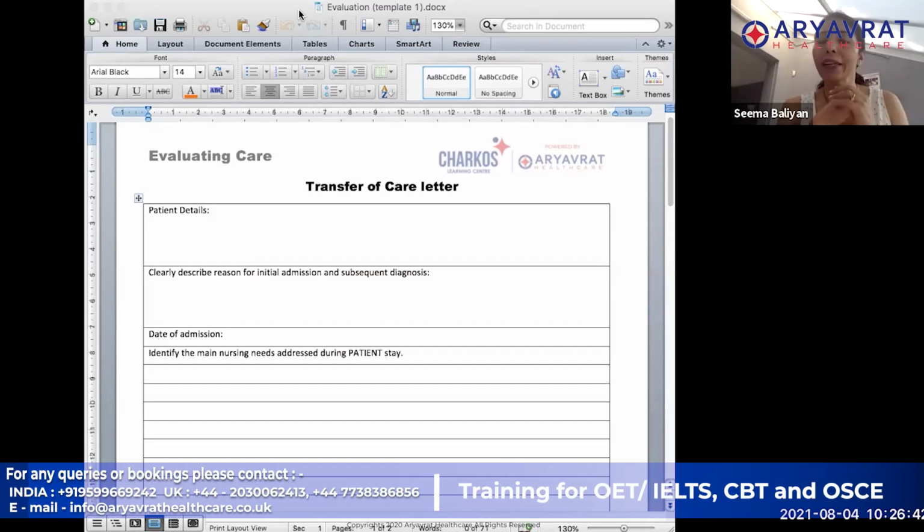The date of admission becomes the date that he was admitted to the nursing home. If he was admitted to the nursing home 3 days ago, you are going to write that date. He might have been admitted to the hospital 10 days ago, stayed 7 days, and then was transferred 3 days ago to the nursing home. But you are writing the date of admission to the nursing home, not the hospital. Did you understand that? So don't get confused in this one.